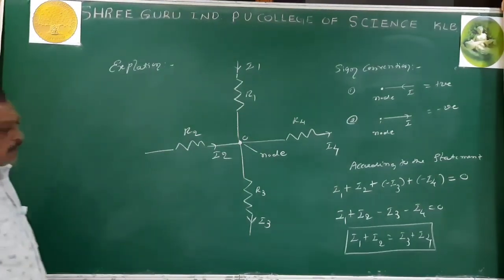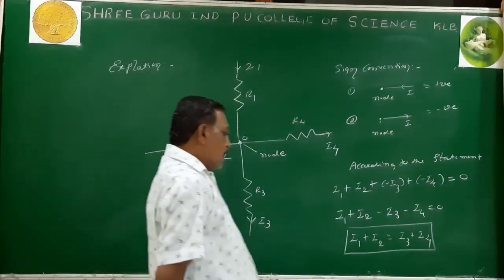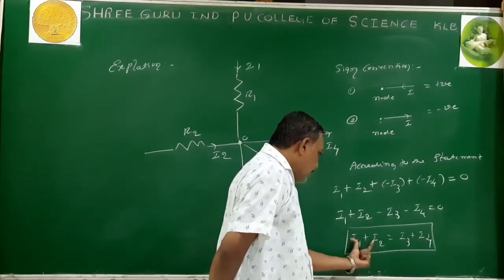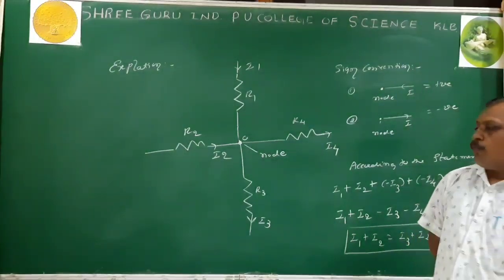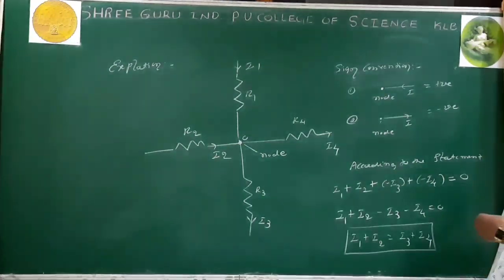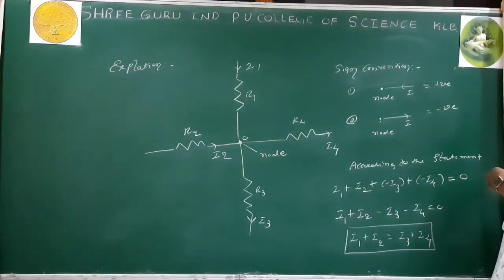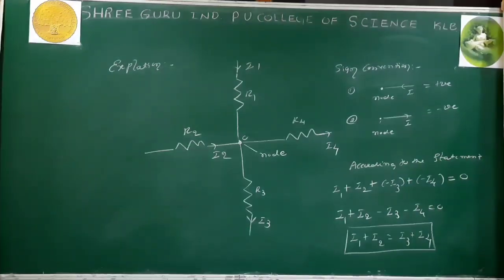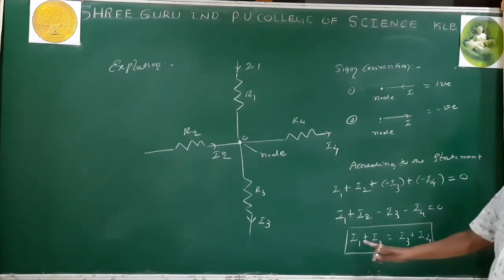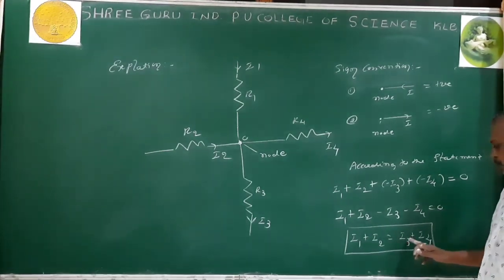Then what does the final equation reveal? These are the incoming currents and these are the outgoing currents. The statement says the sum of the currents at a junction or node equals 0, and after analyzing it we get one more conclusion: I1 plus I2 equals I3 plus I4.